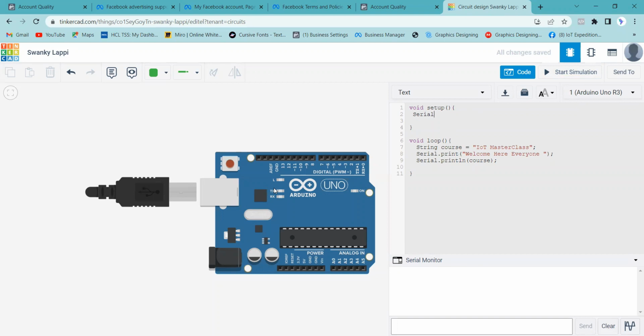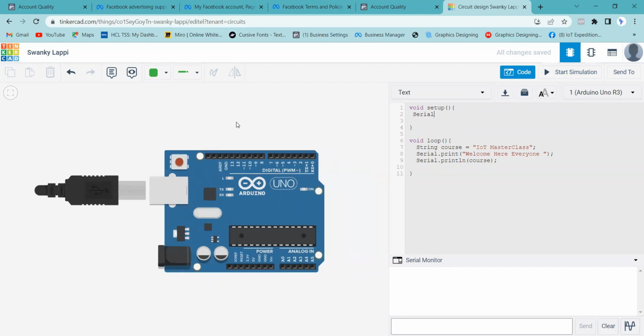Let me tell you more about this. This is the very first concept we have with respect to communication. Now this Arduino is connected to the computer, virtually. It will do something, and I want this Arduino to give me back data about what it is doing. I need some information back from it. So how do we do it? It does it via serial communication.